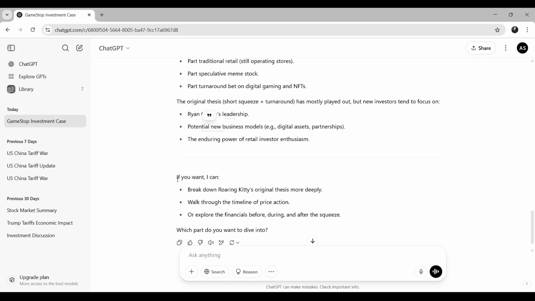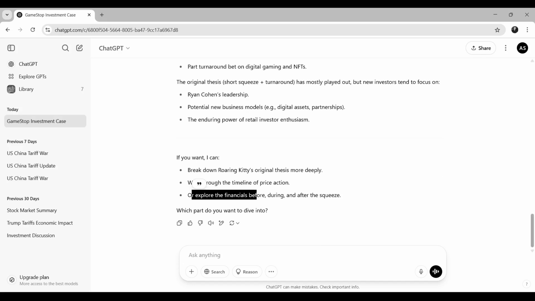Now, ChatGPT is telling me that if I want, it can break down Roaring Kitty's original thesis more deeply, walk through the timeline of price action, or explore the financials before, during, and after the squeeze.